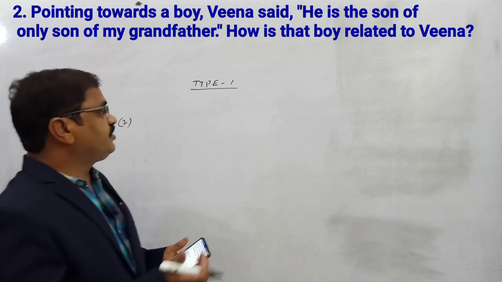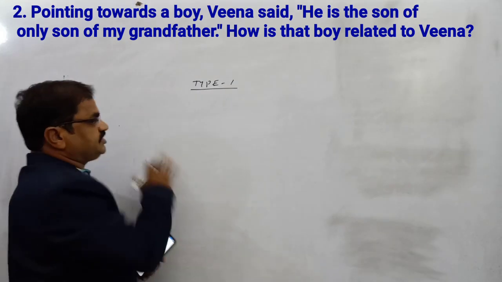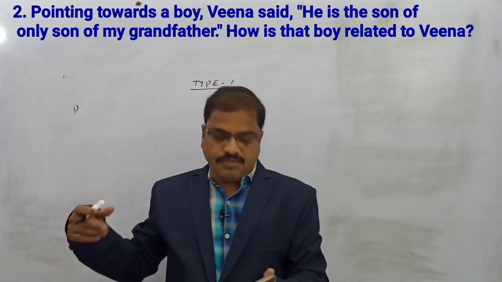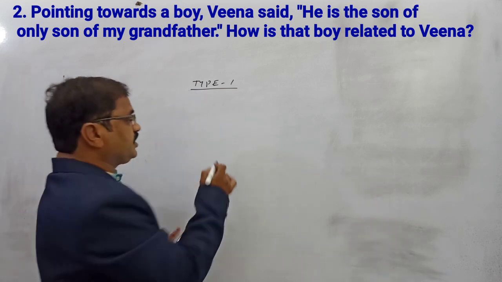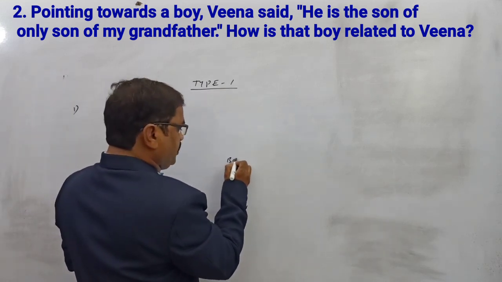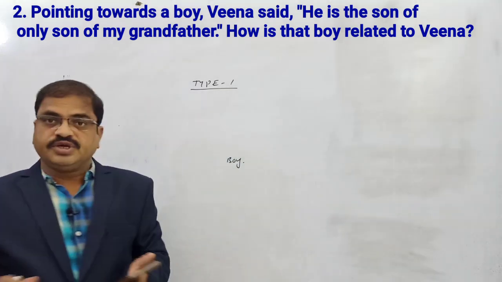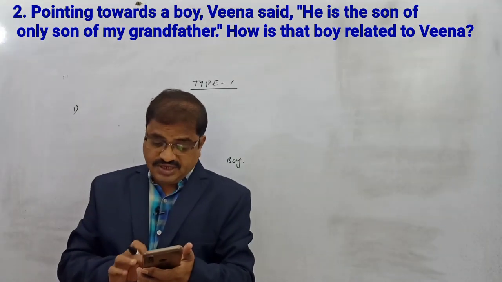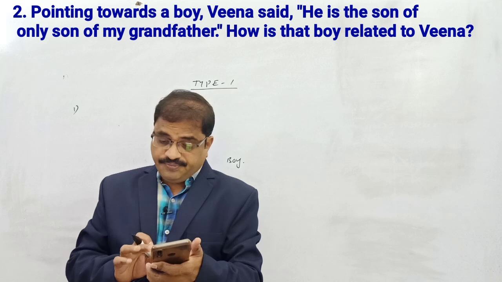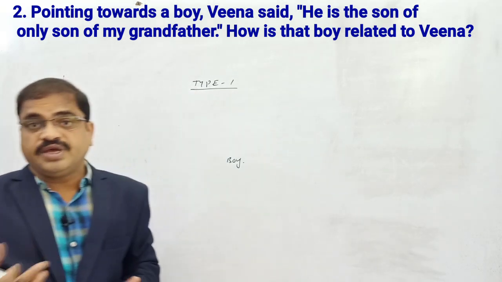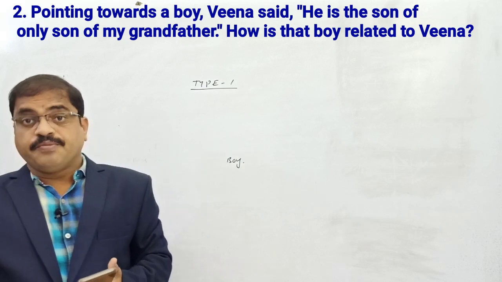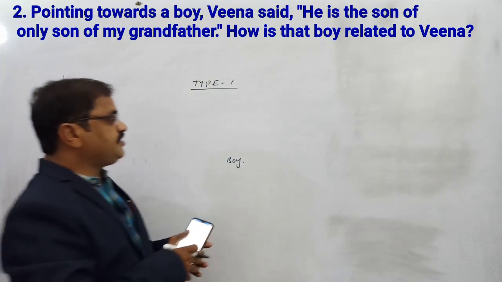First of all, you have to find the relation through Veena to the boy. I take the boy here. He is the son of my grandfather, my grandfather's son's son. My grandfather's son: where will Veena be?